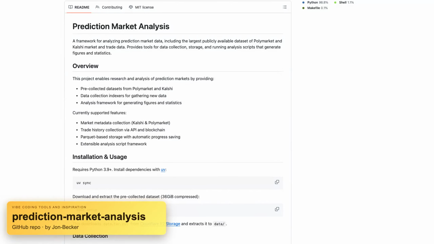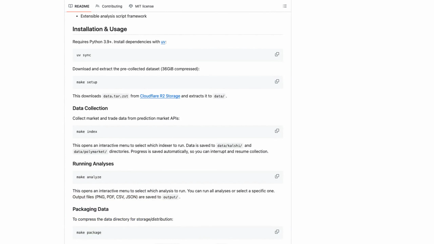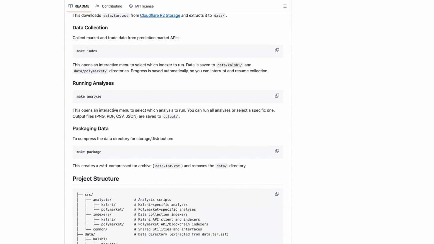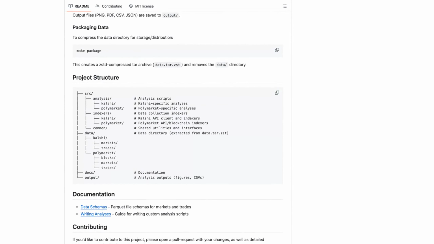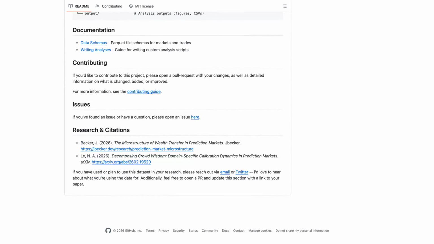Prediction market analysis gives you a working pipeline for pulling prediction market data, storing it, and turning it into actual research figures on Polymarket and Kalshi. What makes it useful in practice is that it's not just a dataset dump. You can collect fresh data, run analysis scripts, then package the results in a way that's easier to reuse for studies or trading questions. That operator surface feels geared toward people who want repeatable market reads, not one-off screenshots.